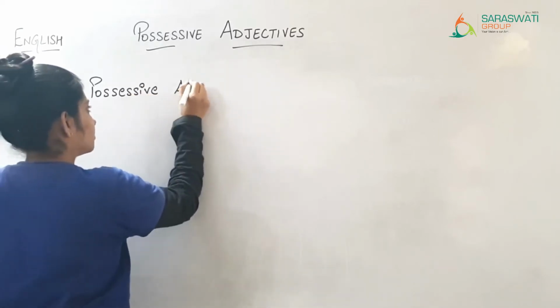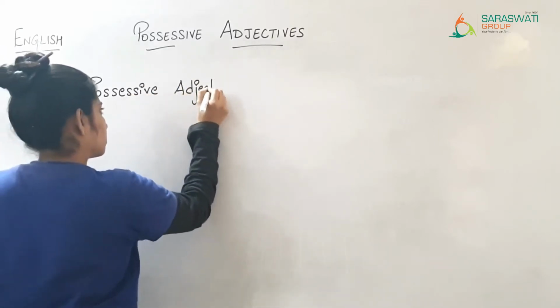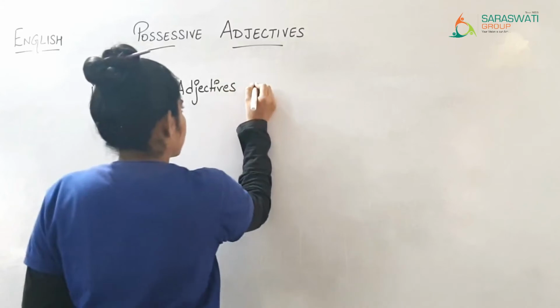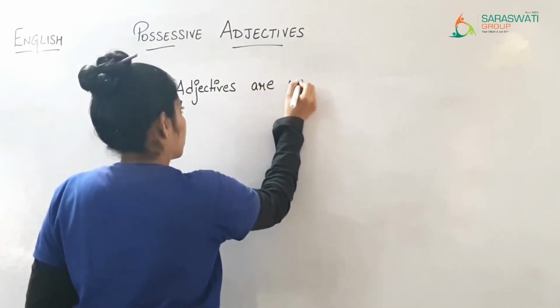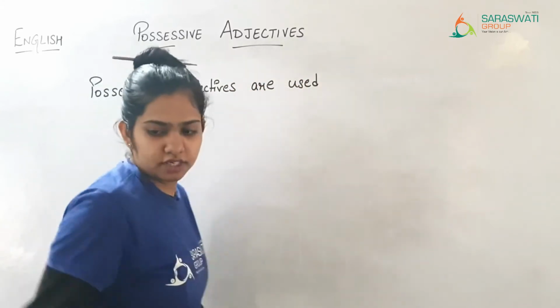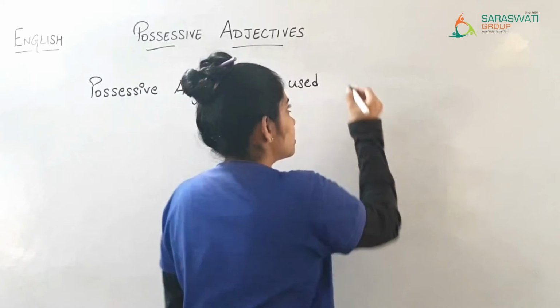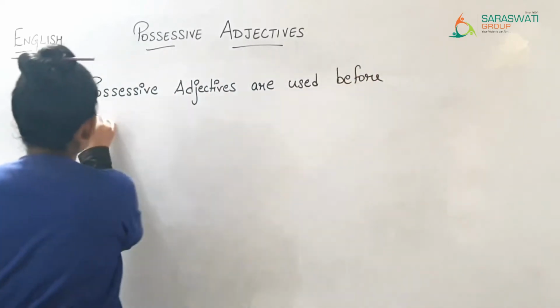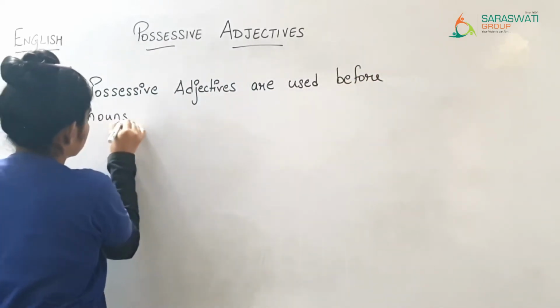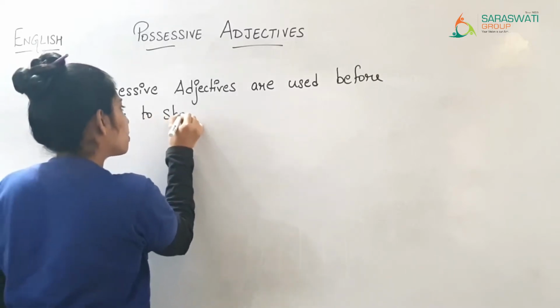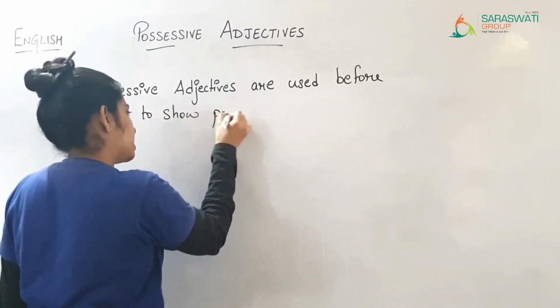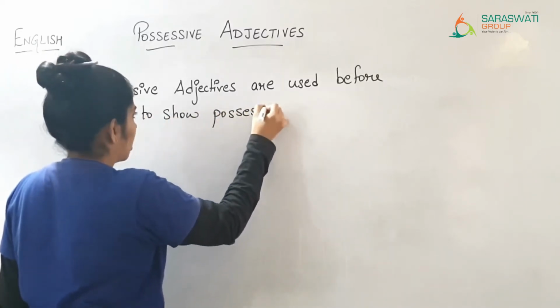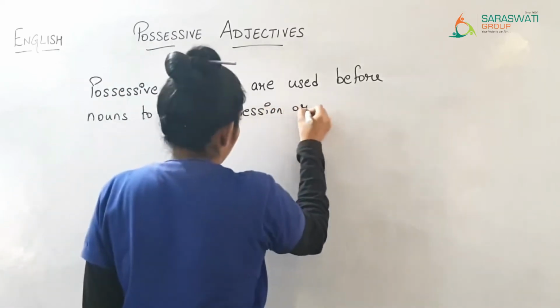Possessive adjectives are used before nouns to show possession or ownership.